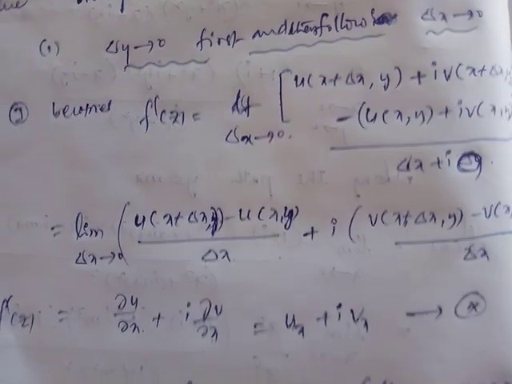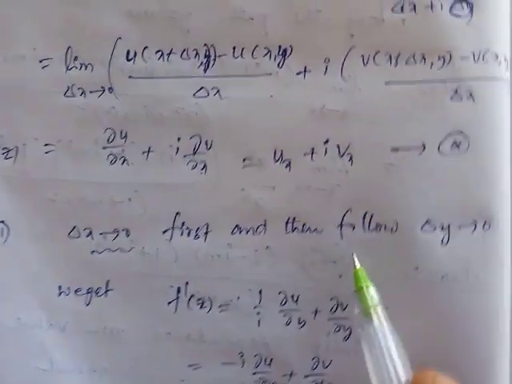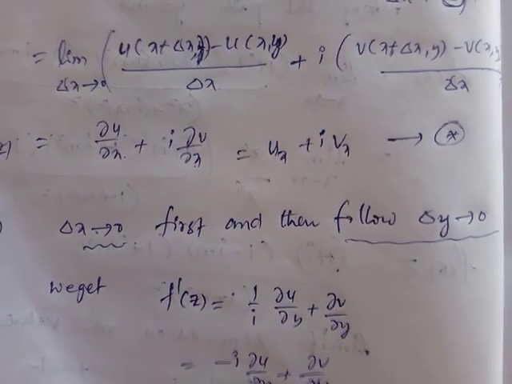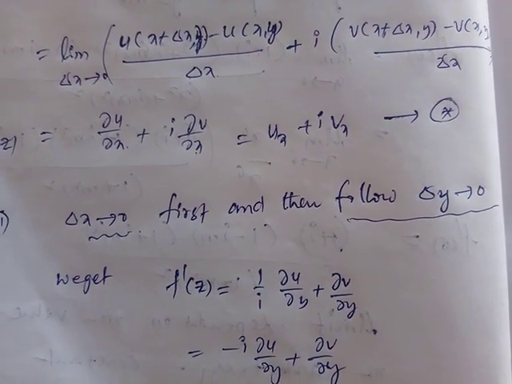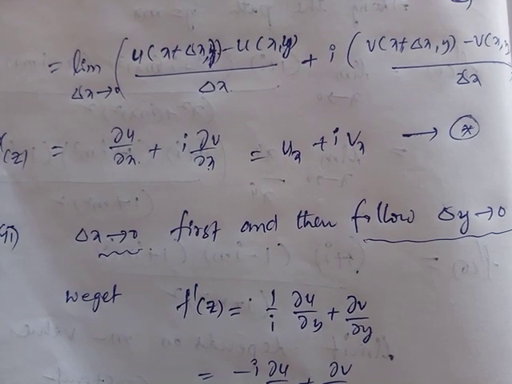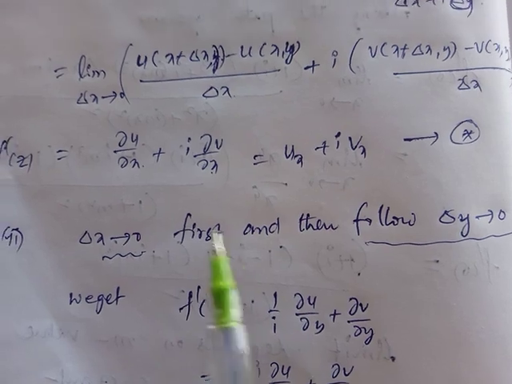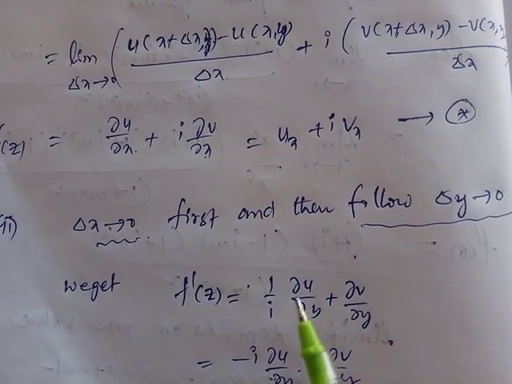Similarly, apply the second one: Δx tends to 0 first and then Δy tends to 0. That means you put Δx tends to 0 in equation 1 and apply the limit Δy tends to 0. In this case we get f'(z) equal to the same symbols as in the previous procedure. We can continue like that.